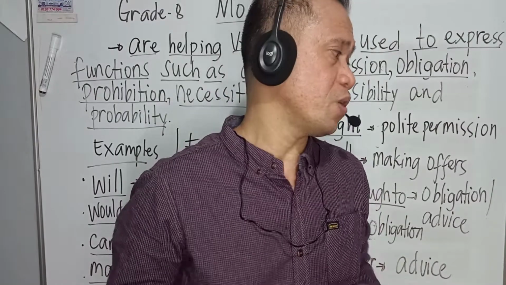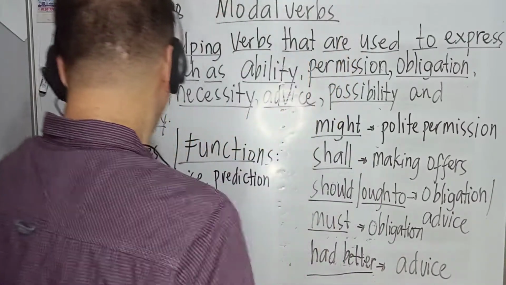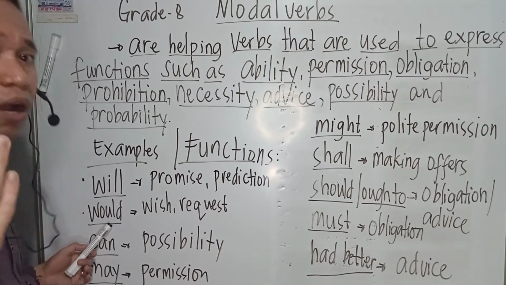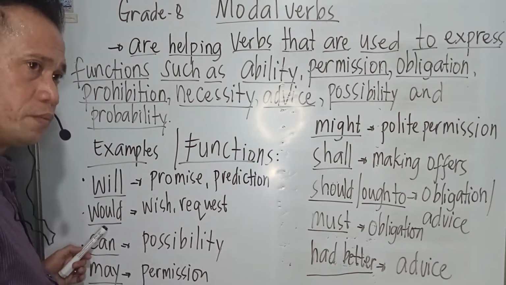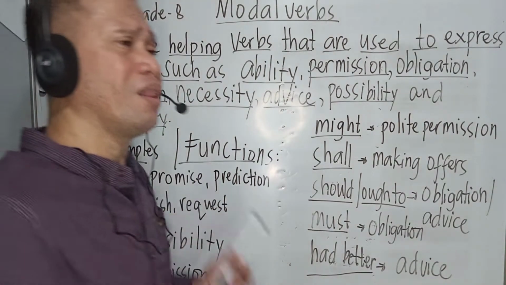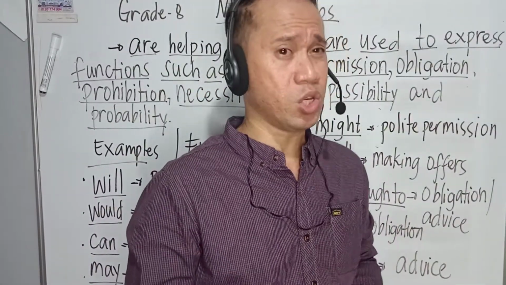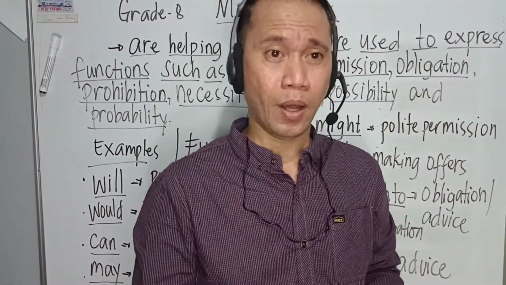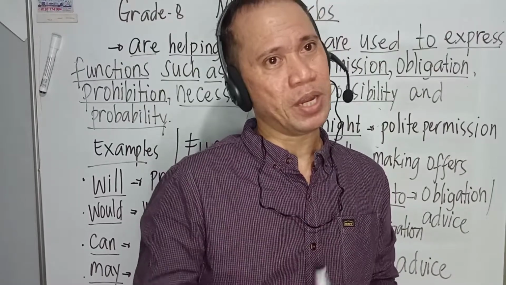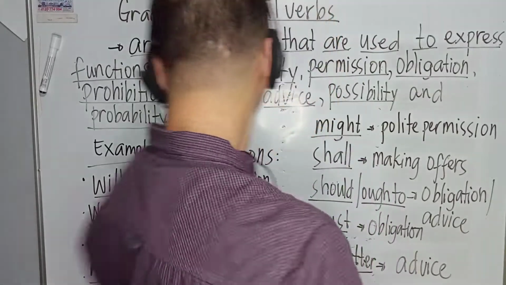Like that, you are using the modal verb would. Okay, so I would like to request my parents to come on stage because I want them to talk like that. So don't forget about that, my dear viewers.